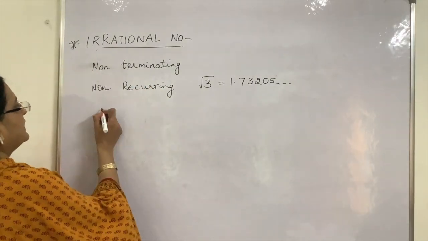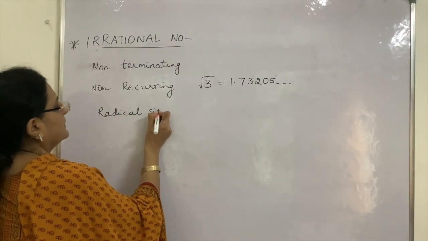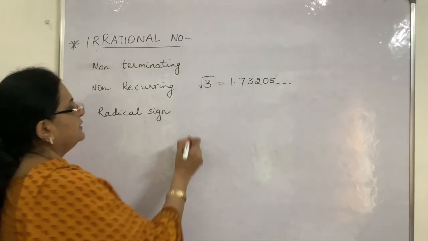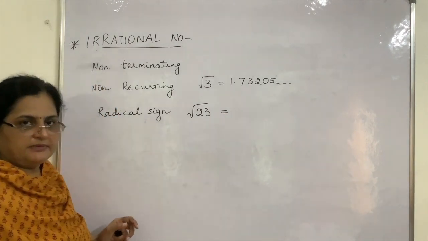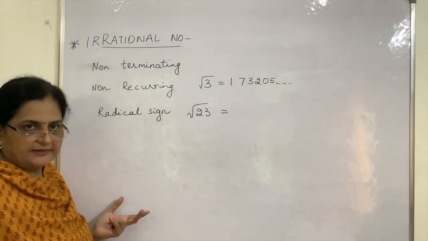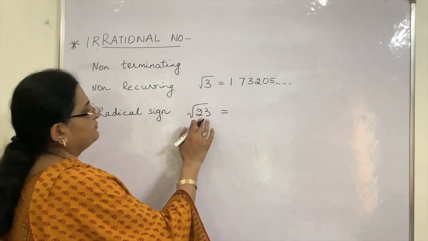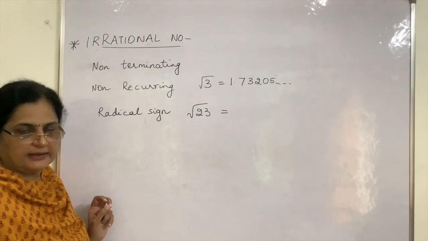And the radical sign, we cannot get rid of the radical sign, like root 23. Can root 23 be simplified by factorization or something? No. So this kind of a number is known as an irrational number.